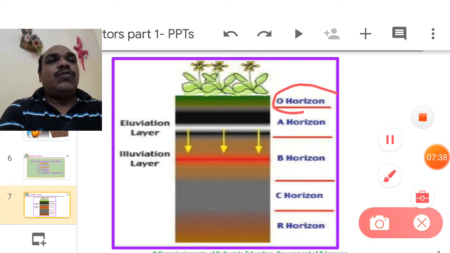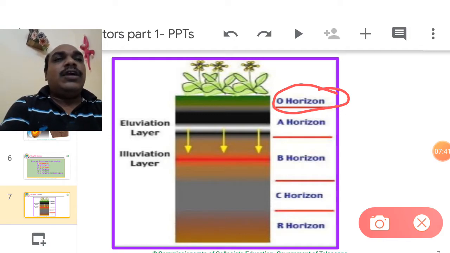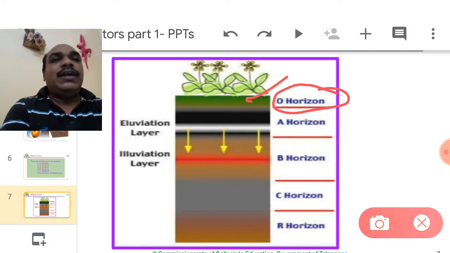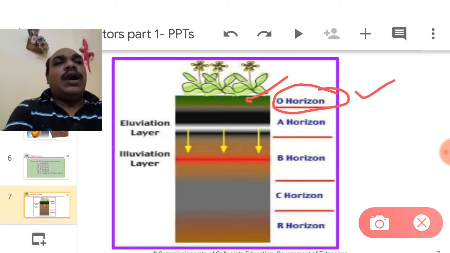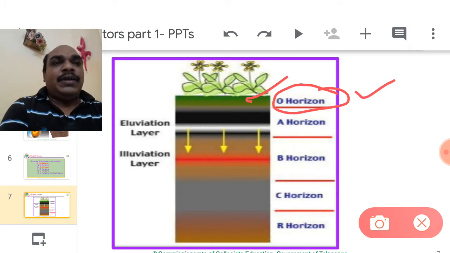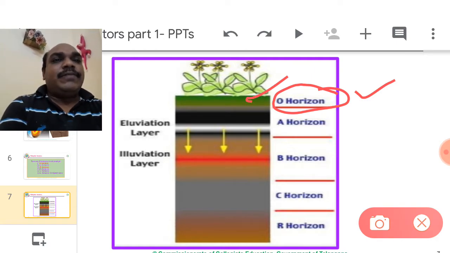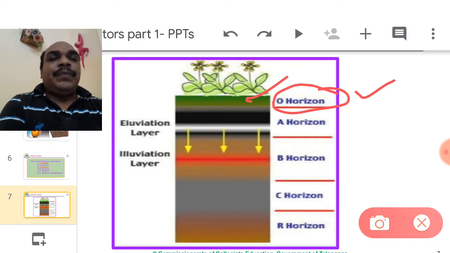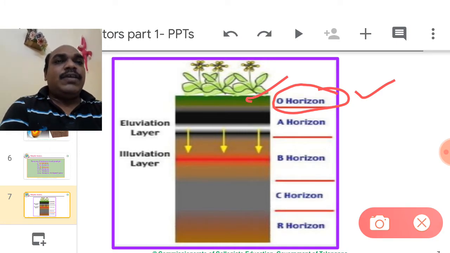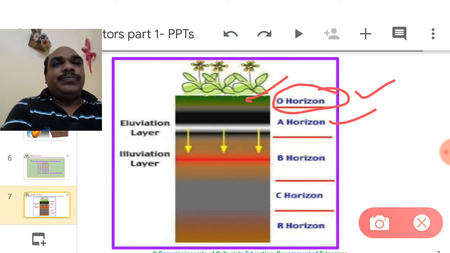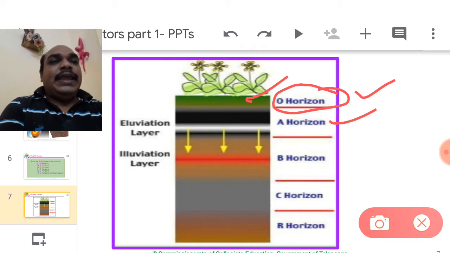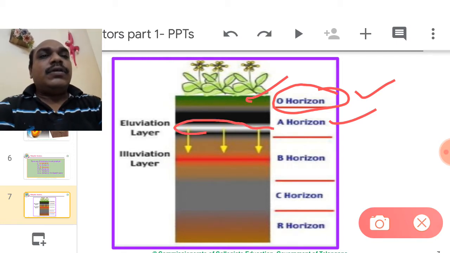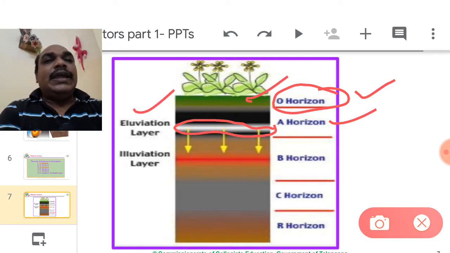The first one is the O horizon. O means organic matter horizon. The green color, the superficial uppermost soil layer, the uppermost crust layer, is called the O horizon. O means organic matter, because dead and decayed parts of plants and animals are present over the surface of the soil. The A horizon is the uppermost main zone. At the bottom of the horizon, the white color indicates the elevation zone.